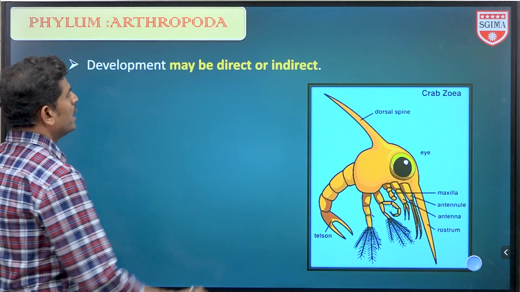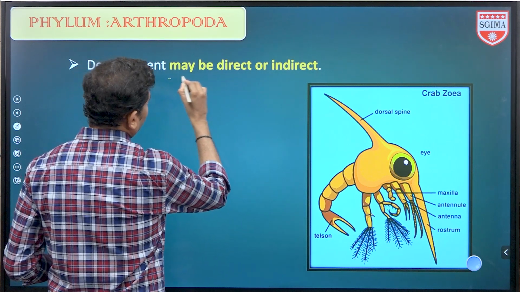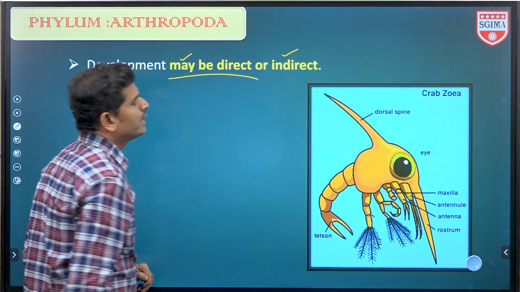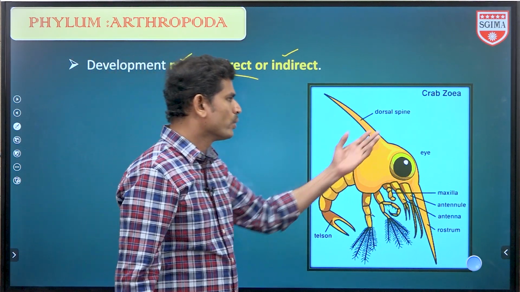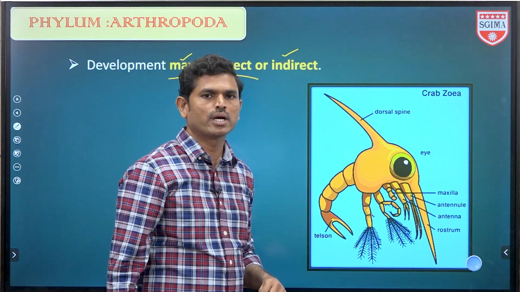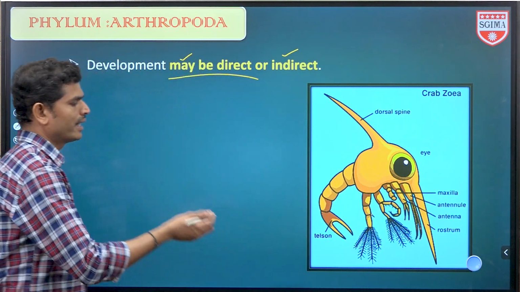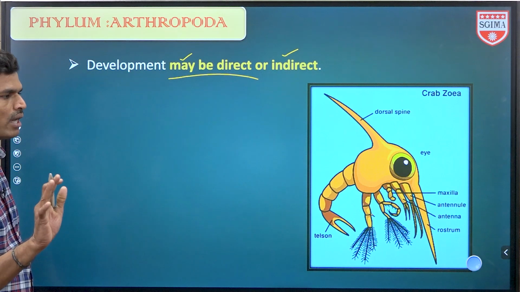Next one, development may be direct. Here also there is no certainty. May be direct or indirect. If it is indirect, then larval forms, like the zoea of crab, metazoea, nauplius, so different varieties of larval forms will be present. Okay, indirect development. In direct development there are no larval forms.